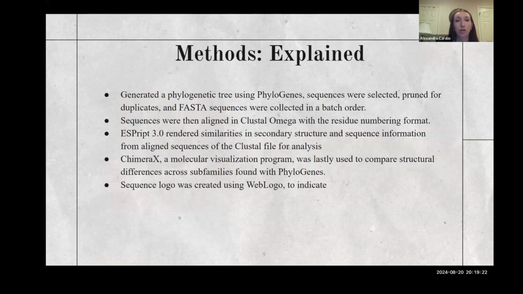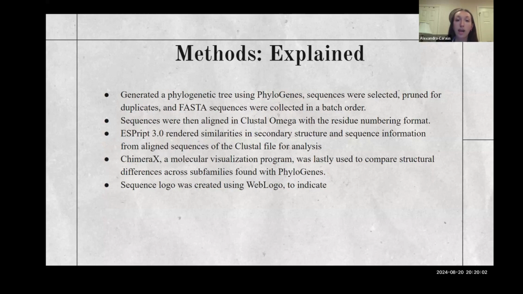So in short, the methods that we used were, as I mentioned before, we created a phylogenetic tree using PhylomeDB, and these sequences were selected to include organisms of interest. Through this, using ID mapping, we were able to extract the sequences in a FASTA format, which is essentially a script of simple text that depicts the sequence of the protein that we're looking at.